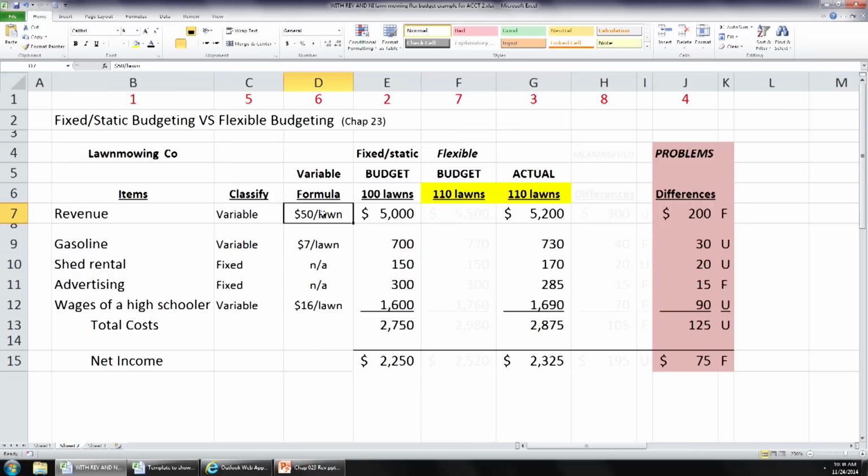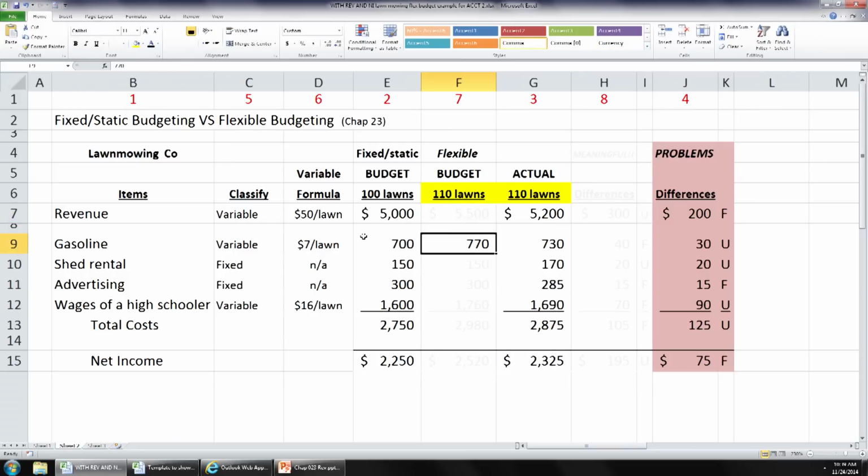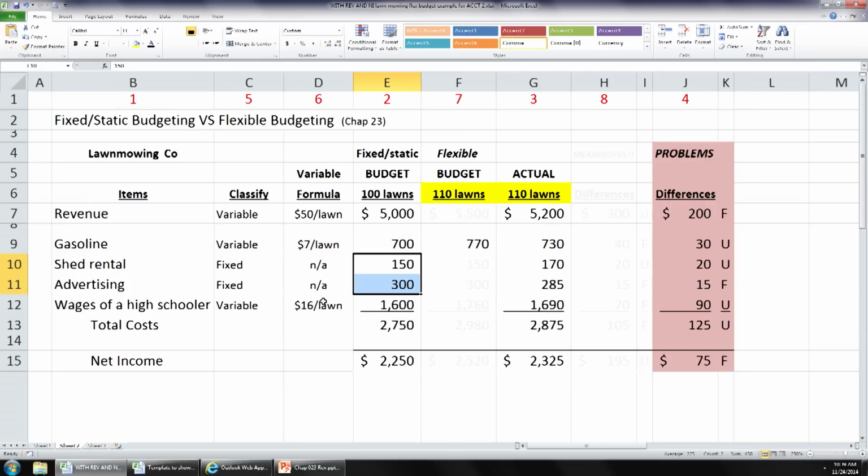If Henry budgeted $50 a lawn in revenue times 110 lawns, what is the total revenue for the summer? $5,500, right? 50 times 110. If he budgeted $7 a lawn for 110 lawns, what should be the total flexible budget number? 770. Now, for the fixed amounts, he budgeted $150 and $300 for shed rental and advertising, respectively, right? You recognize that would be the same amounts he would budget at 110 lawns because those are fixed. Those have nothing to do with activity level. You with me?